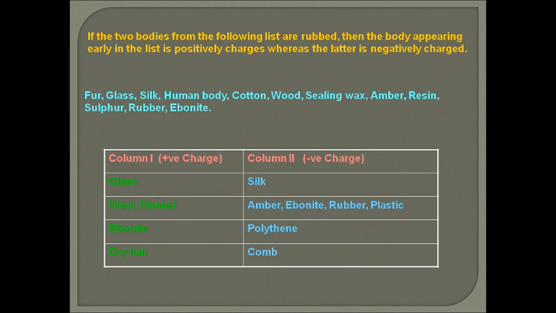Similarly, in column 2 there are silk, amber, ebonite, rubber, plastic, polythene, comb. When we rub the two, we get positive charge on the first column bodies like glass, wool, flannel, ebonite, dry hair, and similarly in column 2, there is silk. It means if we rub glass and silk, silk will get negative charge and glass will get positive charge.